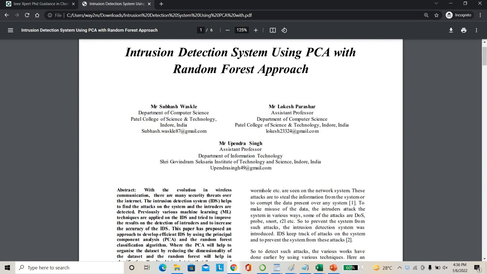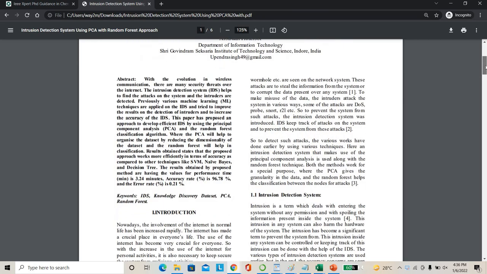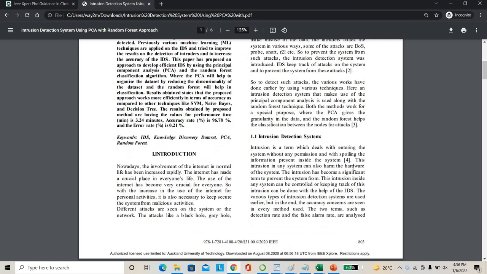Today we are going to see a topic about intrusion detection system using machine learning. Usually in a network, multiple types of intrusion may occur. It may be ransomware, a DDoS attack, or grey hole and wormhole types of attacks. Many types of attacks may occur, due to either hardware-related or software-related causes. Both types of attackers may occur.